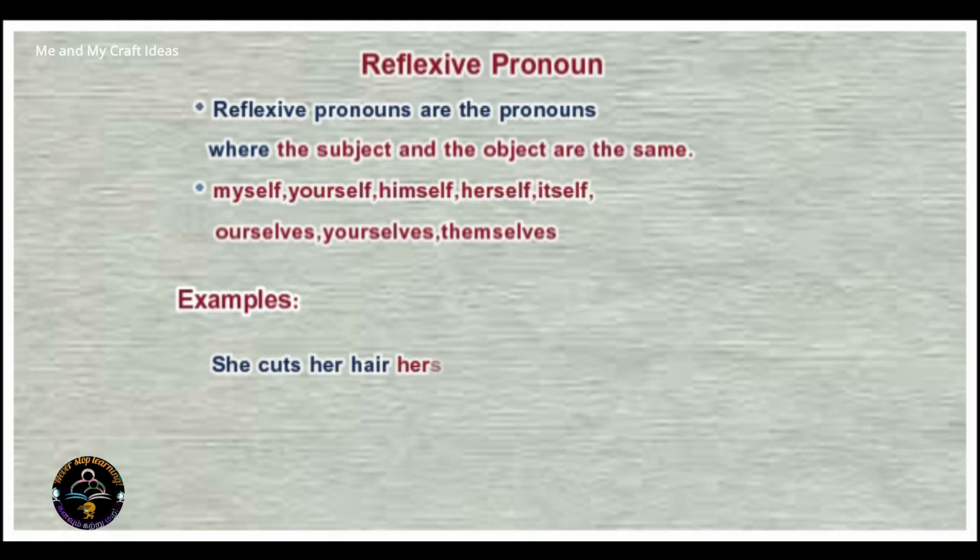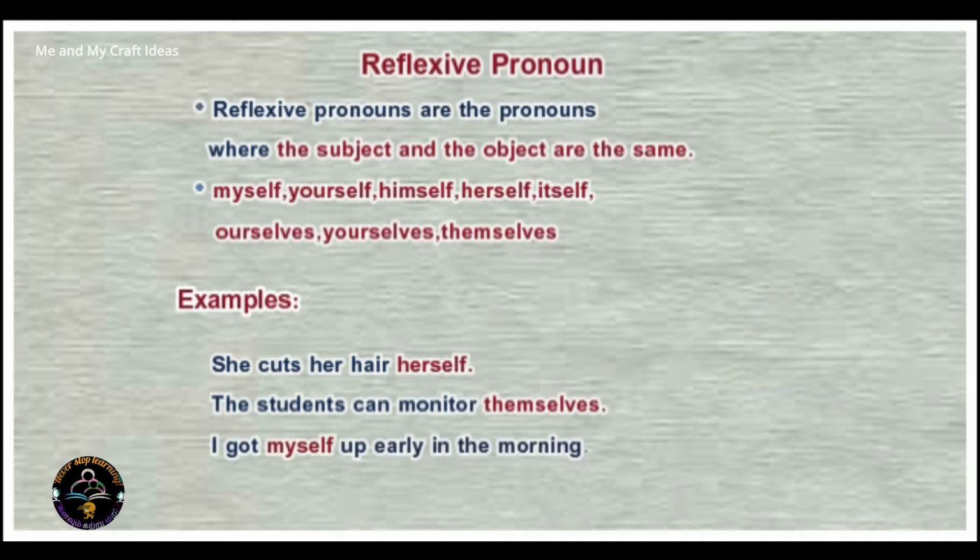Examples: She cuts her hair herself. The students can monitor themselves. I got myself up early in the morning.